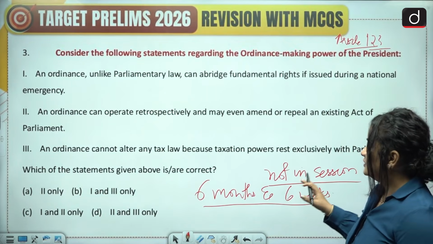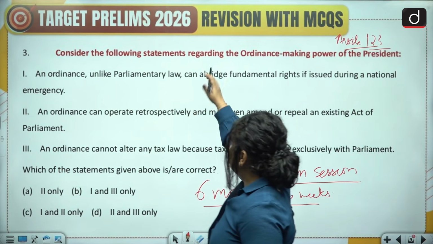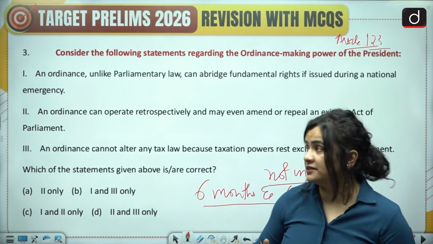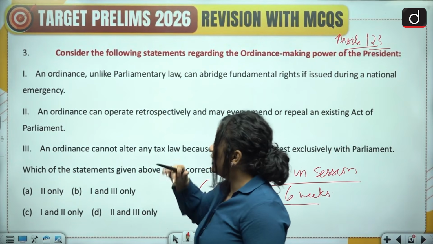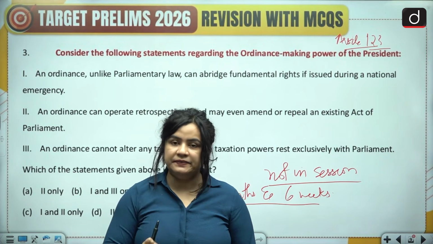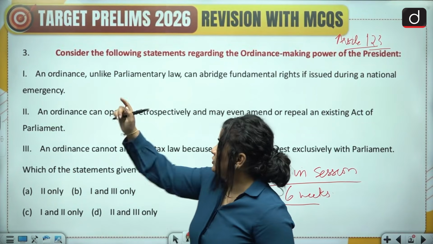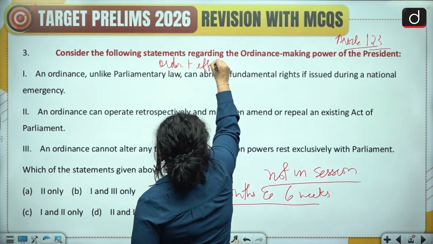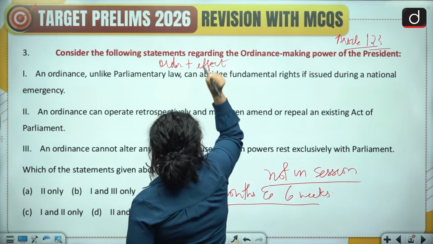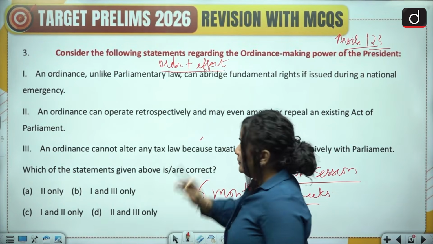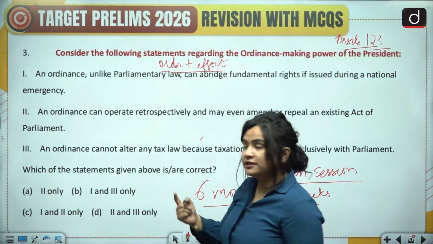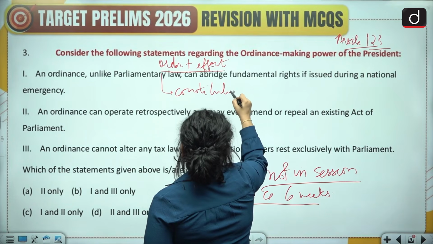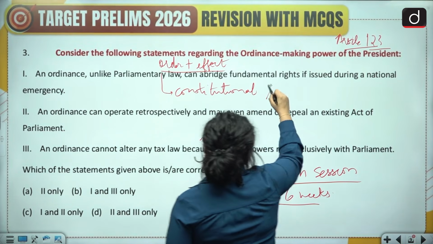Now here, since it is basically done in the absence of the sitting of a parliament, therefore it is what? It is like any other law, except that it is not yet passed by the parliament. So it has the same force and same effect as another law of the parliament. That means it also has the same constitutional limitations. If it has the same power, it also has the same constitutional limitations.